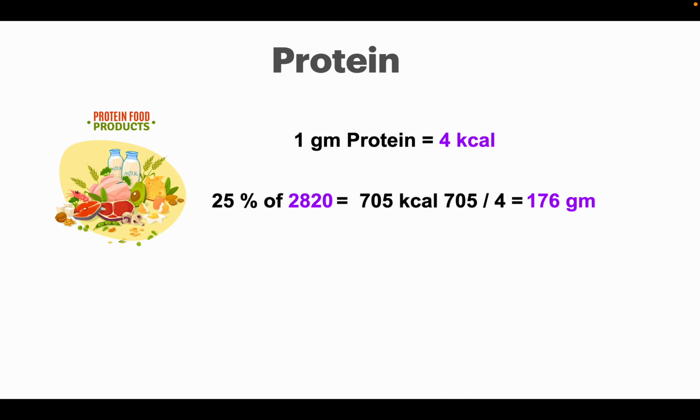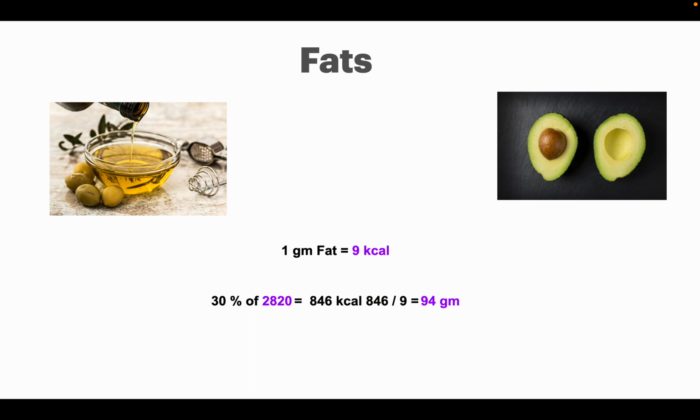Moving on to the next macronutrient, that is fats, also known as lipids. These are calorie dense macros that provide around 9 calories per gram. Fats provide taste and texture to food. They also create a protective barrier for cells, help in dissolving vitamins, insulation and padding for organs.